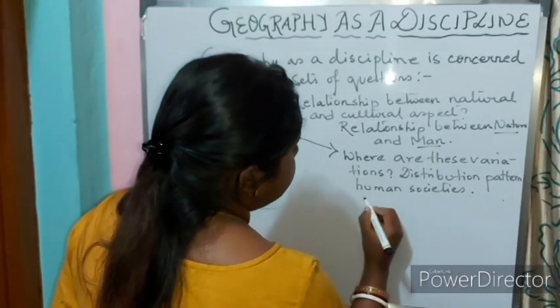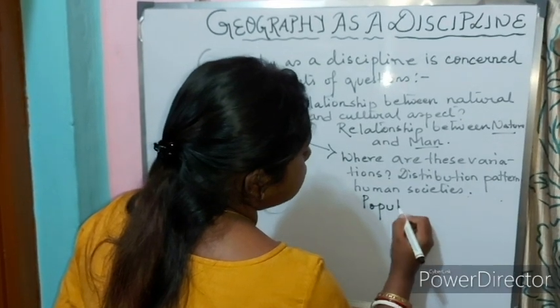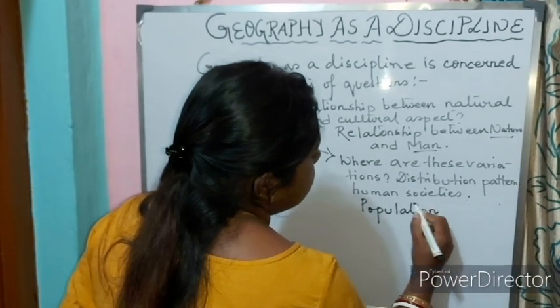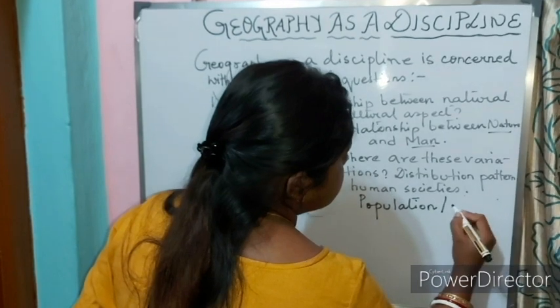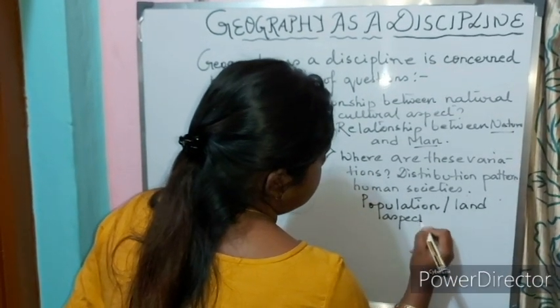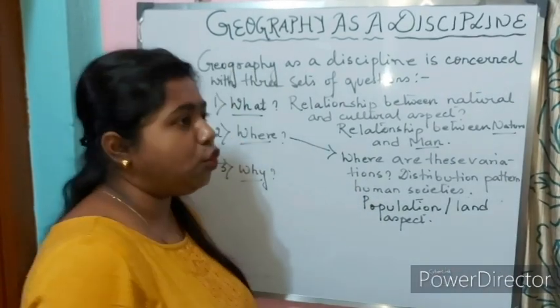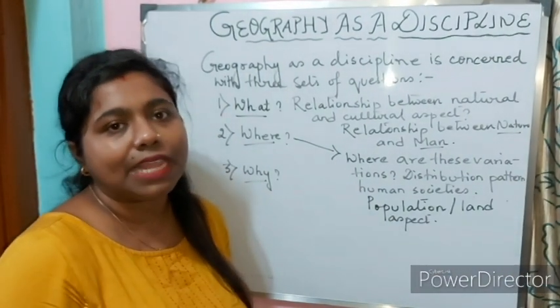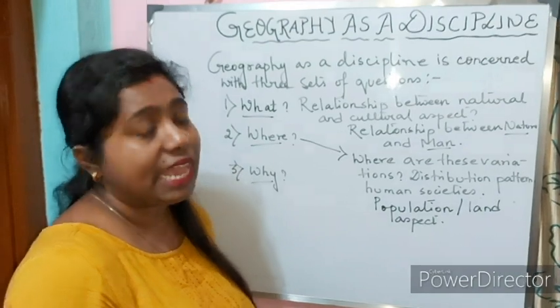It deals with population and land aspect. It is very common that human beings will live in plains rather than on mountainous areas.